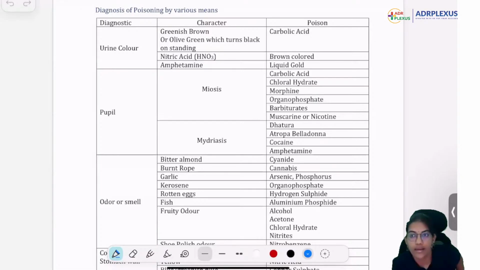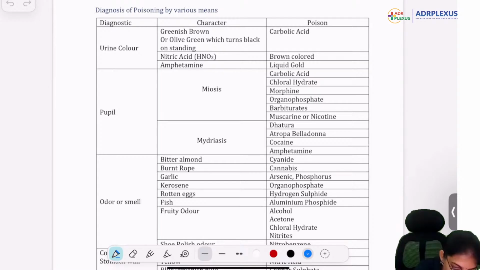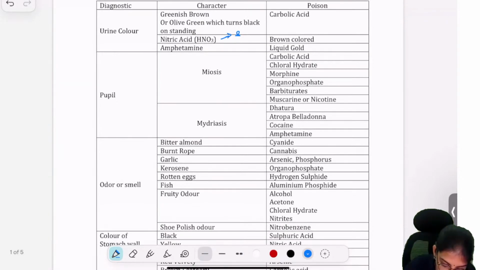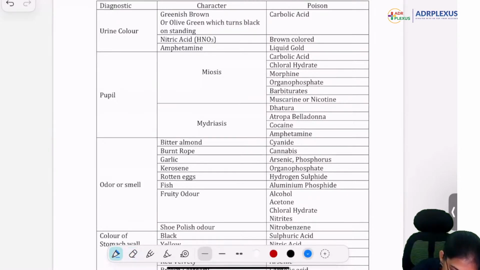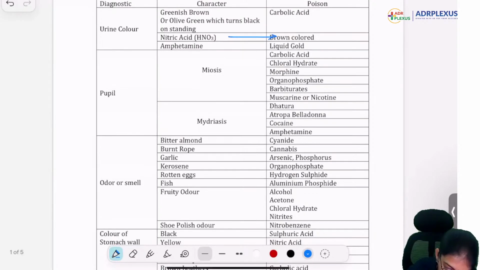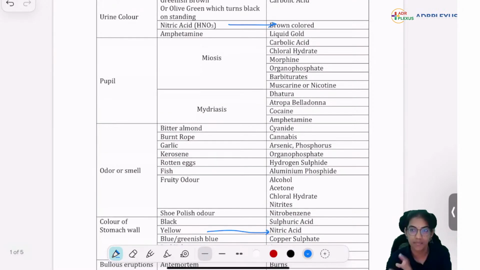Whereas for picric acid, the stomach color will go towards yellow, yellowish brown. Pay attention: if it is urine, you get brown color; if it is the color of the stomach wall, it will become yellow, mustard yellow.